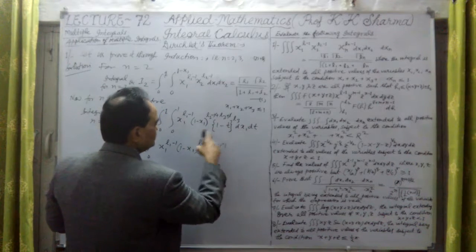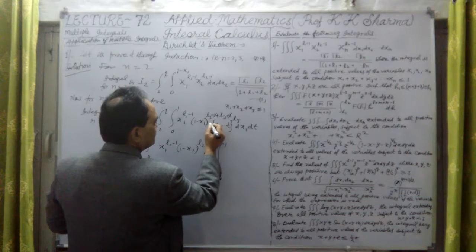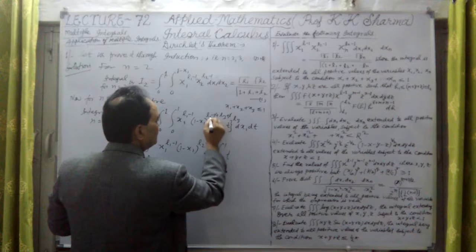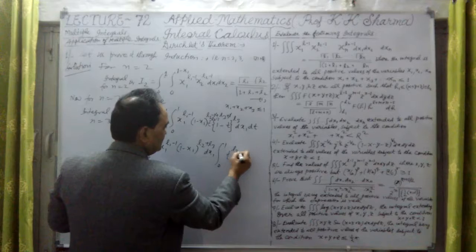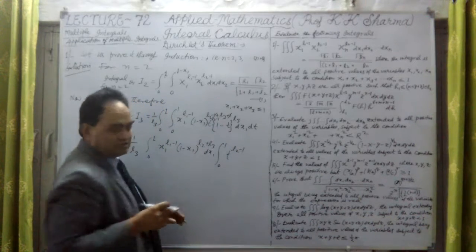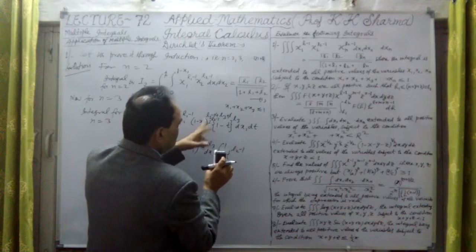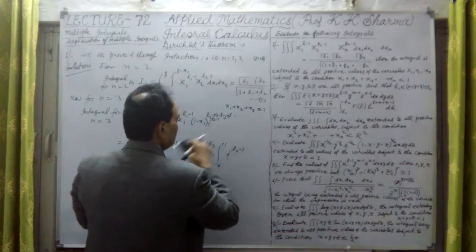Now t here was there. I'm sorry, here t is also there. t is for L2 minus 1. It was L2 minus 1, this t was missing here, because it was 1 minus x1 into t whole power L2 minus 1. This value, let me write again.